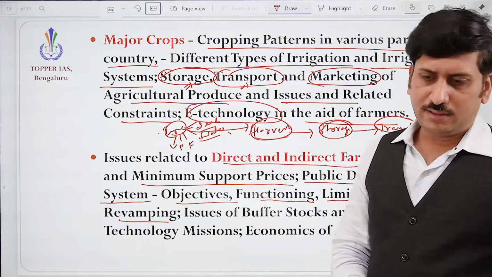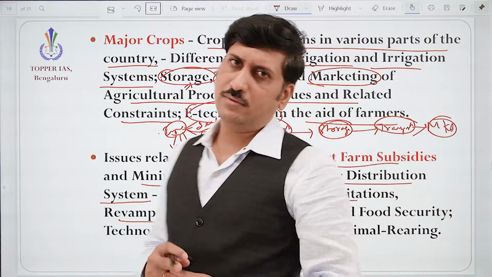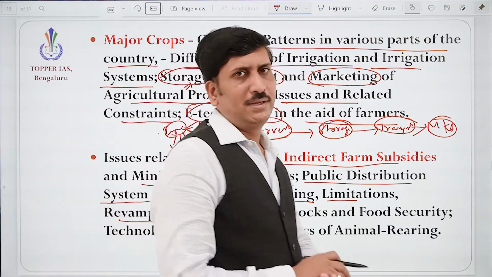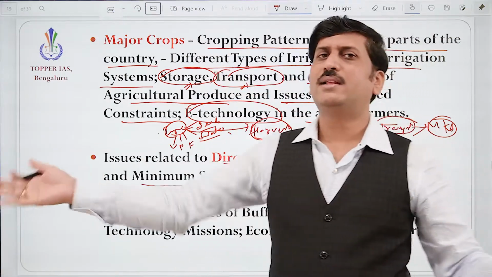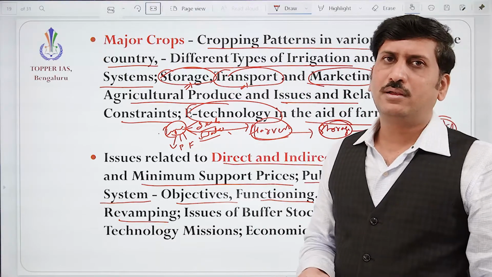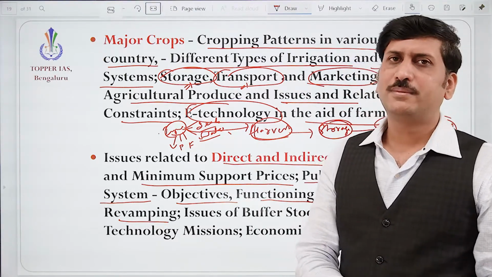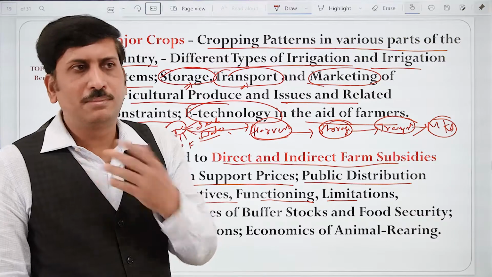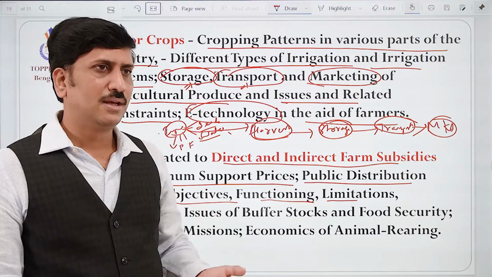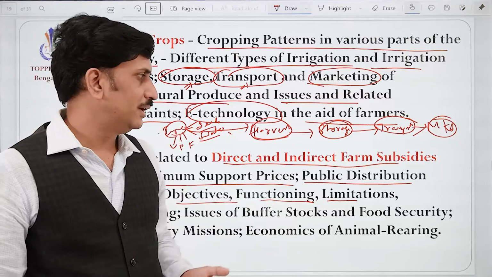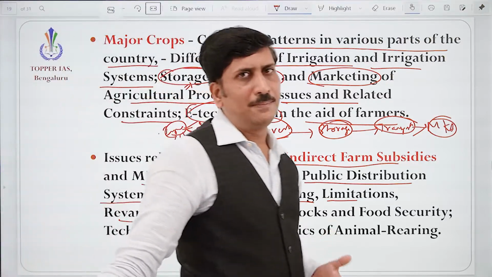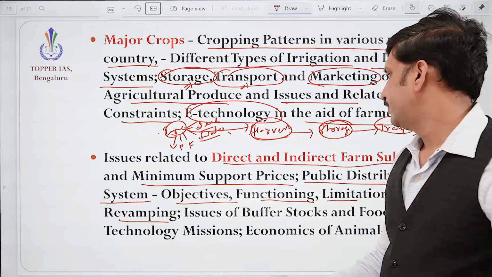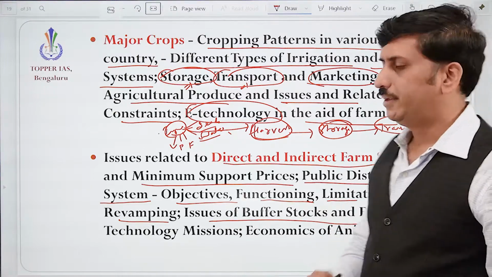And limitations, yes, how the leakages happen and whether quality food is supplied and how it can be revamped. Can we directly send money to the families of the PDS beneficiaries, or is it going to be a problem for the family if the money can be diverted for other purposes? They may not get the food even though it is given for that purpose. So how can it be revamped? What is the better way? Because it is providing a lot of employment opportunities. We need to understand that.